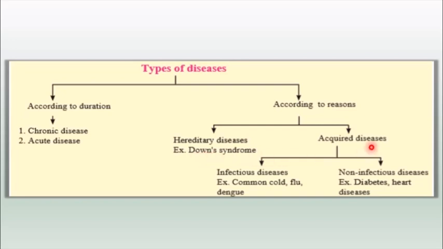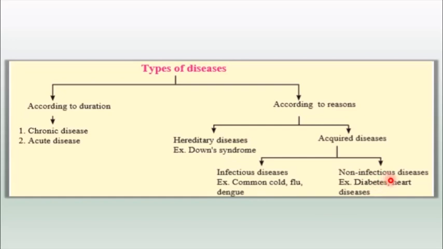Acquired diseases are the diseases which we acquire in our lifetime, and acquired disease can again be infectious disease and non-infectious disease. Infectious disease causes infection to other persons. If you sneeze, the person standing next to you can also get those germs. So these diseases are called infectious disease.